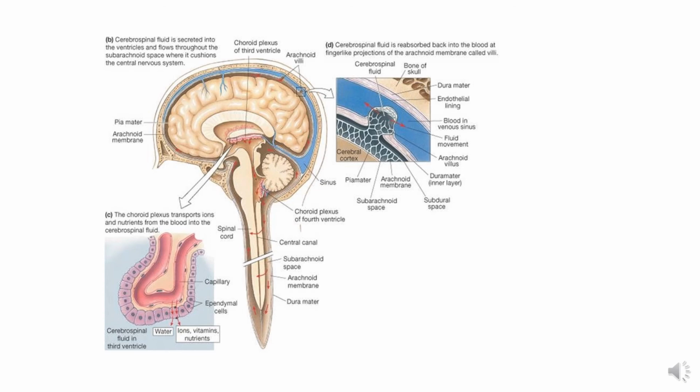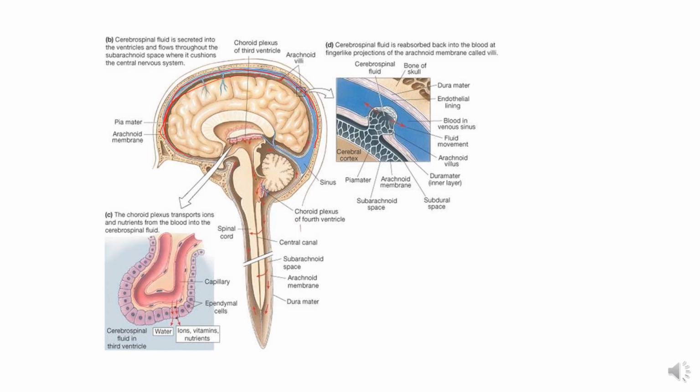Sinuses are the spaces present between the meningeal and the endosteal layer of the dura mater. And here you can see this is the superior sagittal sinus. So all the CSF goes into the superior sagittal sinus